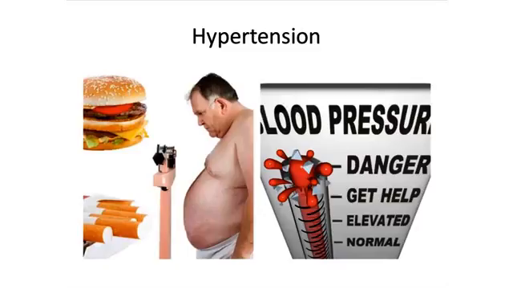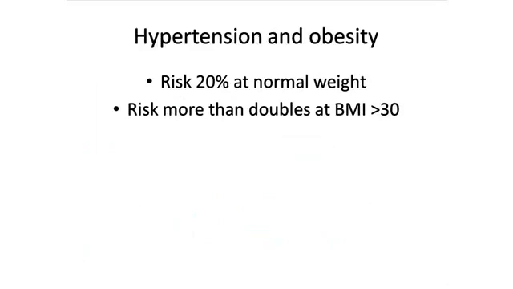Hypertension. And of course, this gentleman's eating all the wrong things and smoking to boot. Well, hypertension risk at a normal weight in our country is about 20%, so it affects about 1 out of 5 people. That risk more than doubles with a BMI over 30 to about 42%, or almost half of the population. And of course, hypertension is associated with heart disease, stroke, etc.